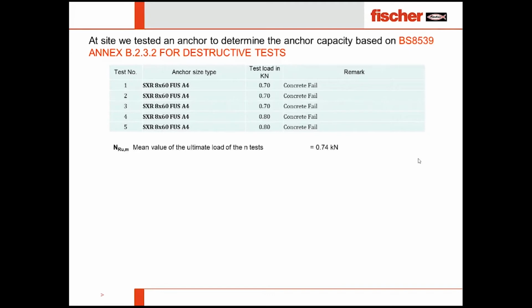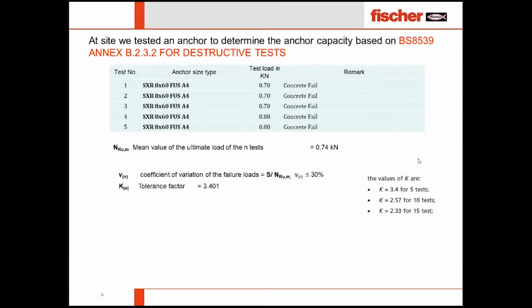What is the mean value comes? It's just the average value. From there, we try to find out what is the coefficient of variation based on the standard deviation. Tolerance factor, it's always given in the BS 8539. These are the factors you can see at the right side. K has to be 3.4 for 5 tests, K has to be 2.57 for 10 tests, K has to be 2.33 if it is 15 tests or more. Now as many tests, this factor goes down based on the number of tests.